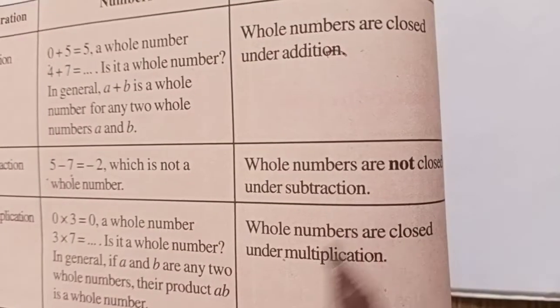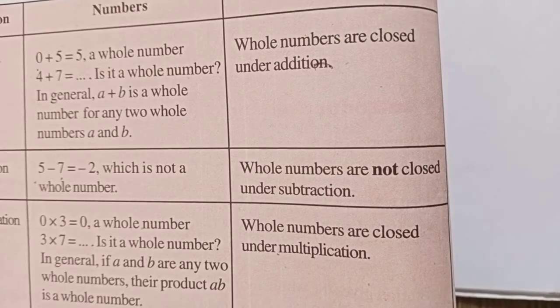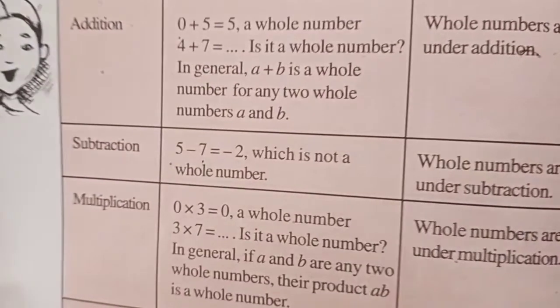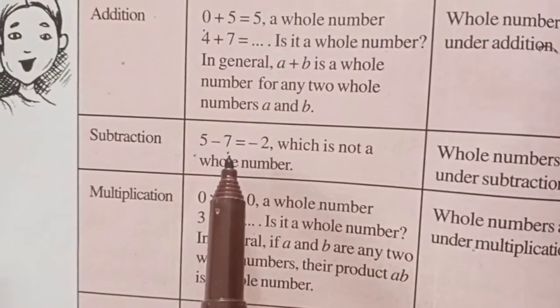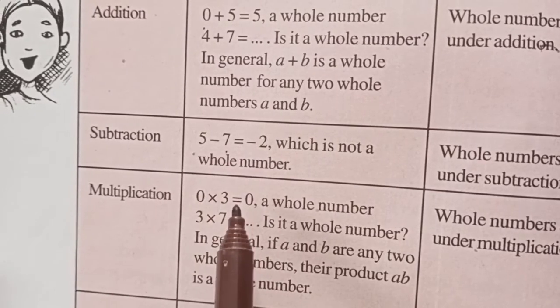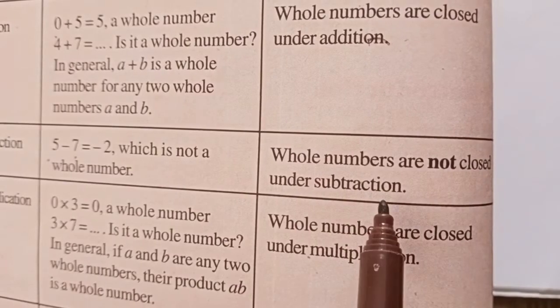Whole numbers are not closed under subtraction. Whenever we are taking two whole numbers, the result is not a whole number. You check with two other different examples, then only you write the conclusion here.